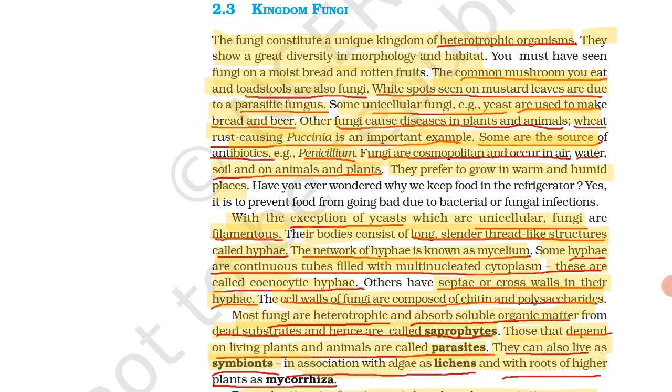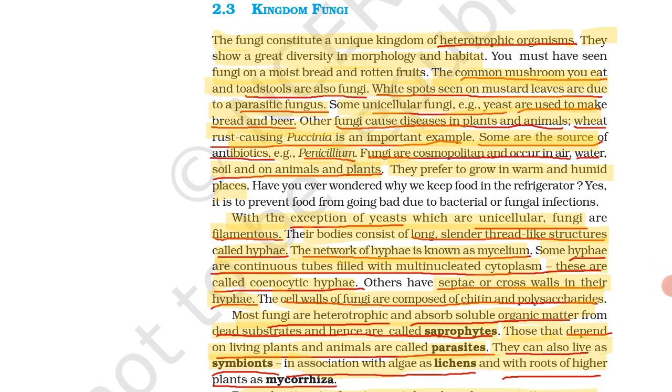You must have seen fungi on moist bread and rotten fruit. In our daily routine of life, we see many fungi on bread, fruits, etc. The common mushroom we eat and toadstool are also fungi. When we eat this mushroom, this is also a type of fungi. Next, the white spots seen on mustard leaves are due to parasitic fungi. Okay, some unicellular fungi, for example yeast.